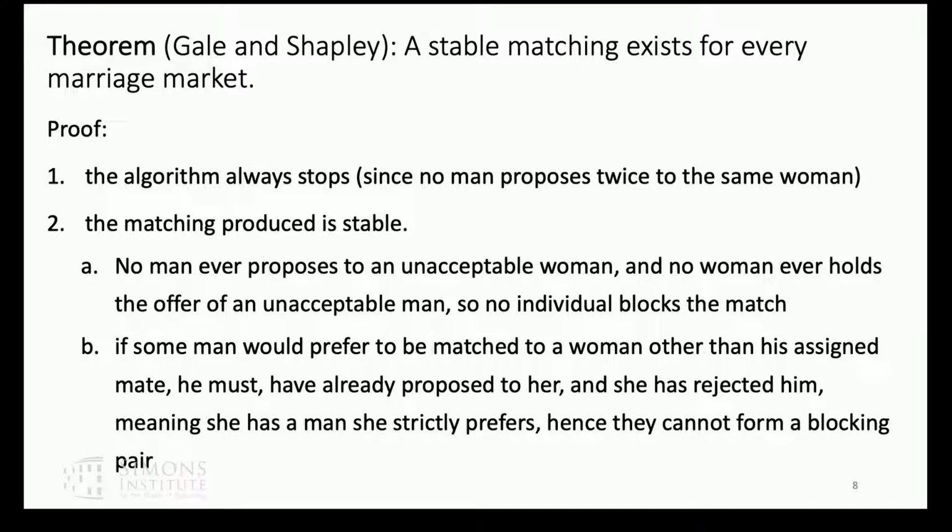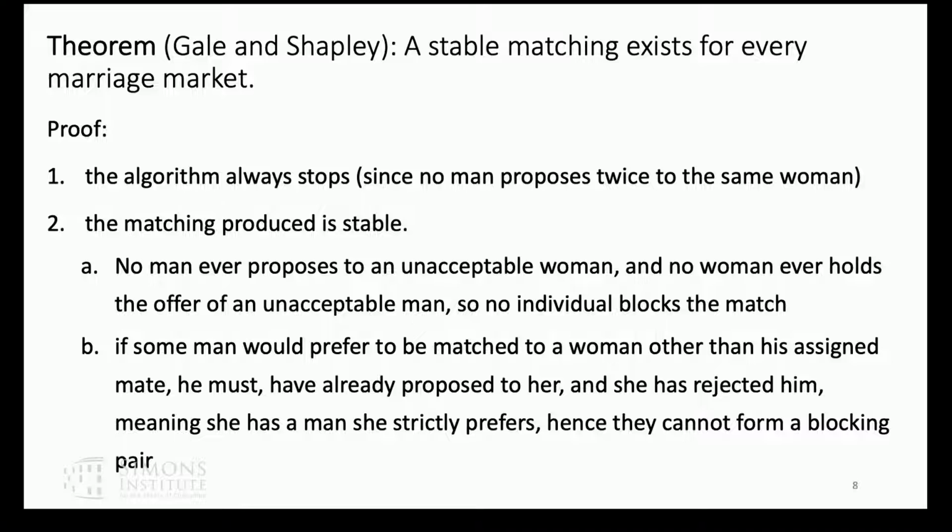And what Gale and Shapley proved was that the deferred acceptance algorithm, for any inputs of preferences, produces a stable matching, and therefore a stable matching always exists. Okay. Now, before I make the proof, let me just point out that that's pretty remarkable, because as they noted in their paper, you could have the same definition of stability, but instead of having men and women matching to each other from two disjoint sets, if you had what they called the roommate problem, but the same definition of stability, you can have examples where no stable matching exists. So this is a remarkable theorem.